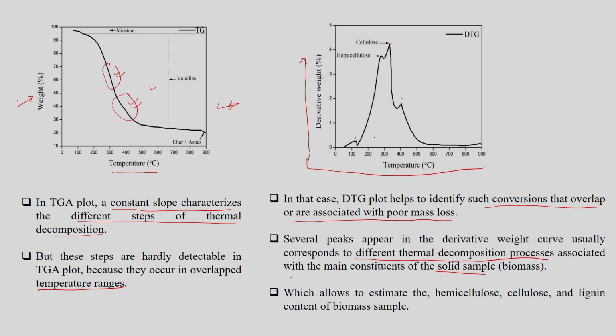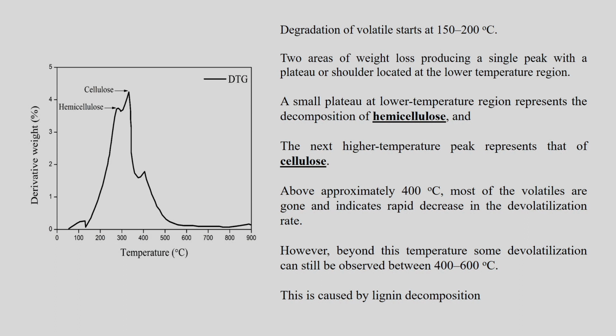With the help of DTG, we can estimate the hemicellulose, the cellulose and the lignin fraction present in the extractive free and ash free biomass. Once we have the DTG peaks, they represent the thermal decomposition behavior of the different constituents of the solid sample.